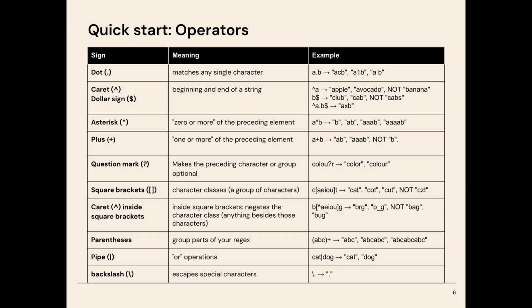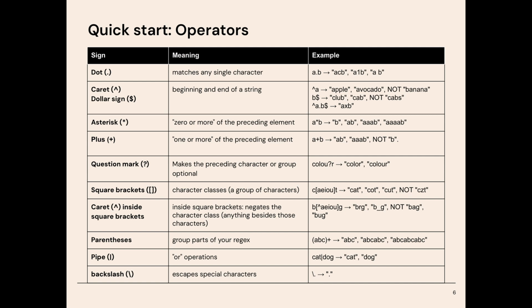Let's cover a few of the basic operators that you can use to write regular expressions. So before we walk through an example, let's quickly walk through some of the basic operators that you can use to write a regular expression. The dot matches any single character except for a new line. So for example, if you use the pattern a.b, it will match any string that has an a followed by any character followed by a b. This means that it will match strings like acb, a1b, a space b, and so on.